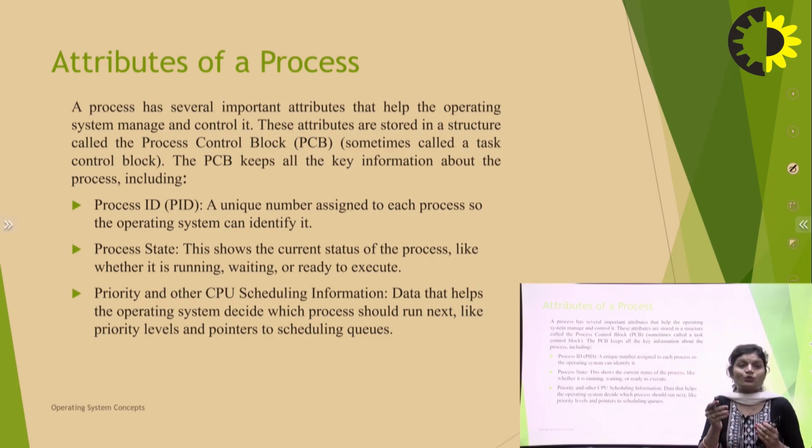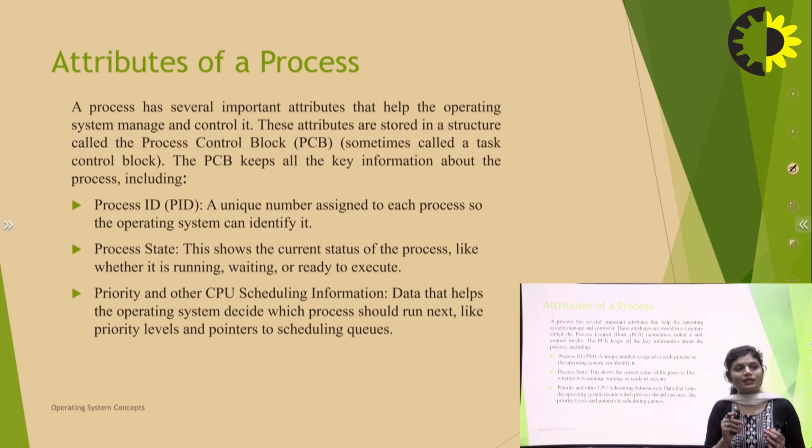When it is ready to execute, it is in the ready state, and when it executes, it is in the running state. When work is finished, it is terminated. There are many states in an operating system for a process, and we will discuss this deeply in our next slide. So the process state shows in which state the process currently is.